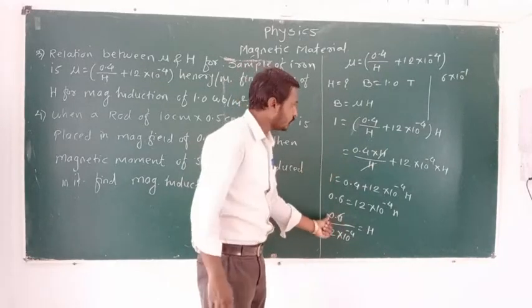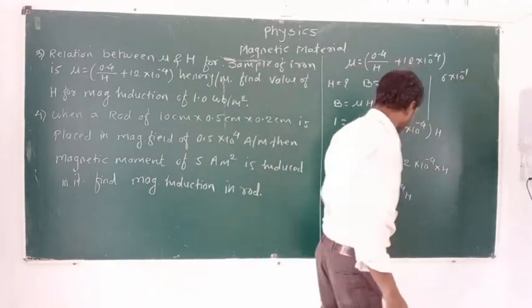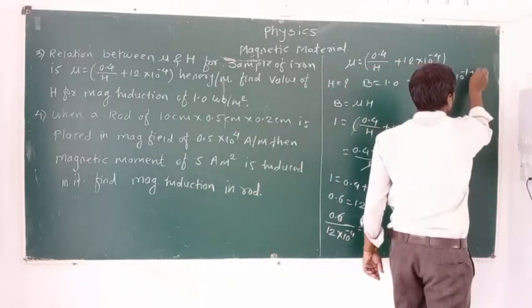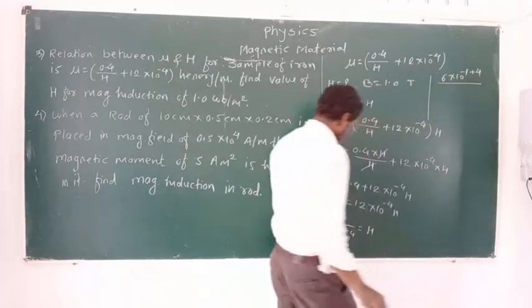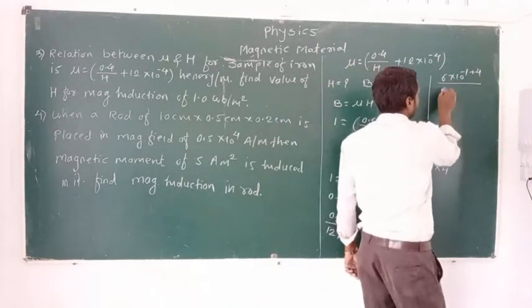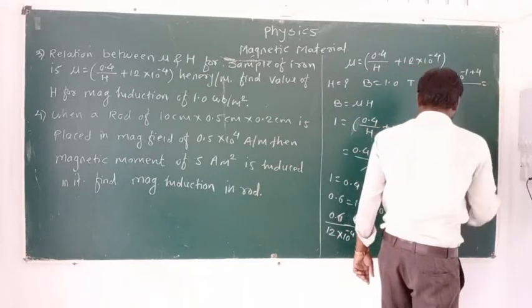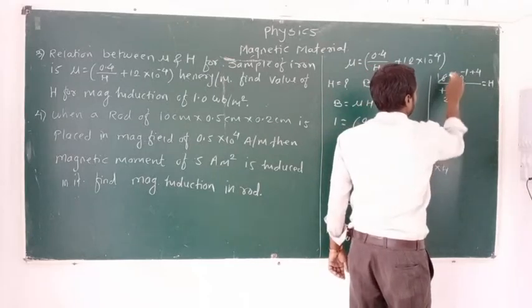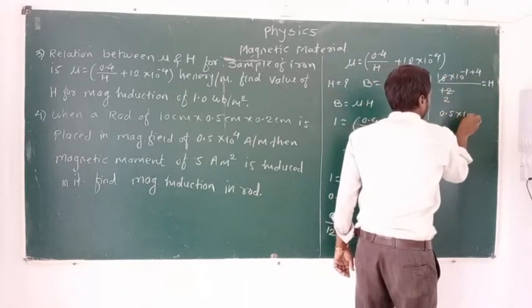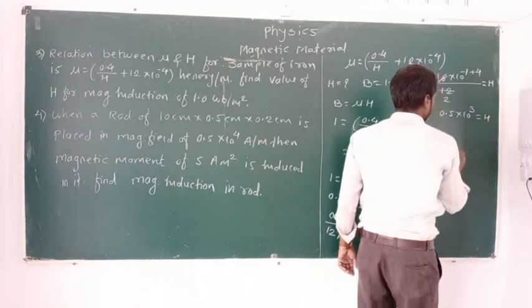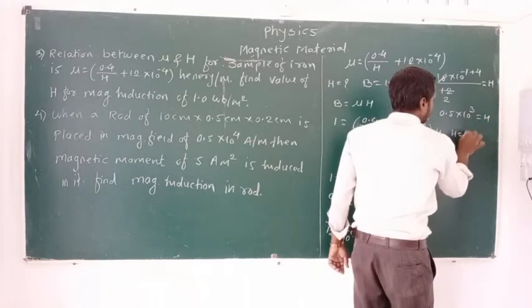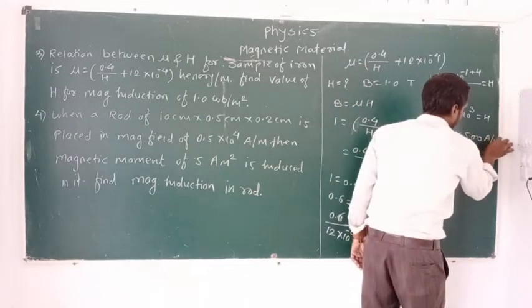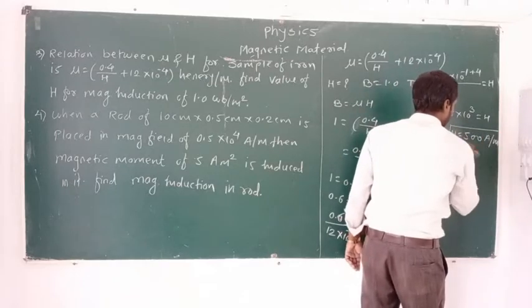Okay, converting that into 6 into 10 raised to minus 1, taking 10 raised to minus 4 on the upward side, that becomes plus, divided by 12, is equal to h, that is 0.5 multiplied by 10 raised to 3 is equal to h, that is h is equal to 500, and the unit of h is ampere per meter. Okay, this is our answer.